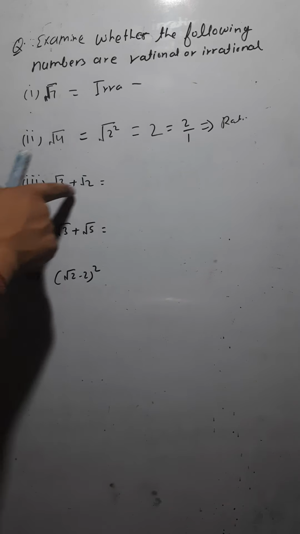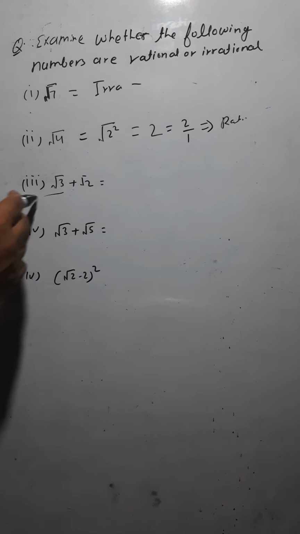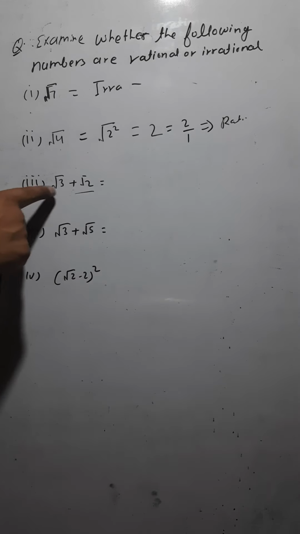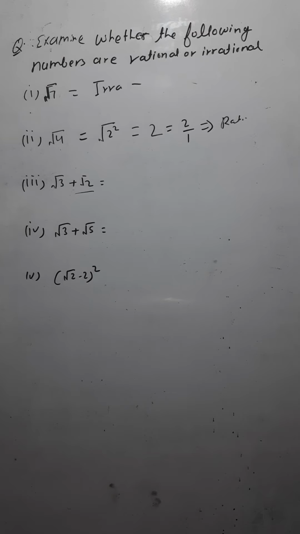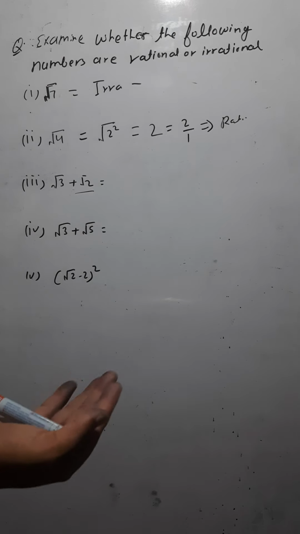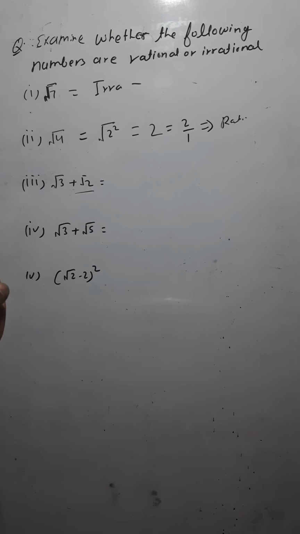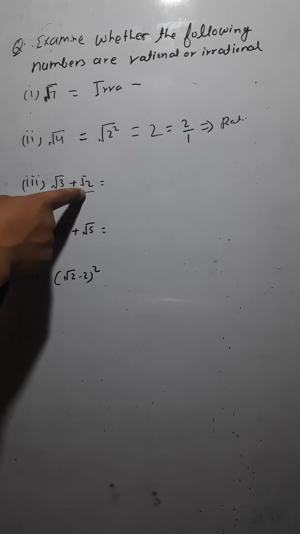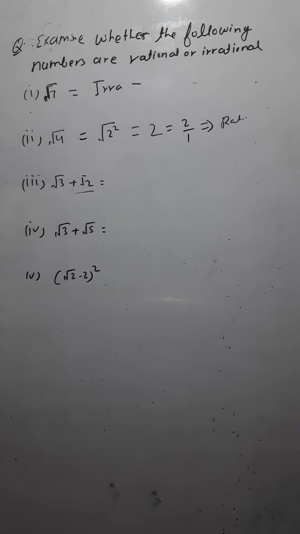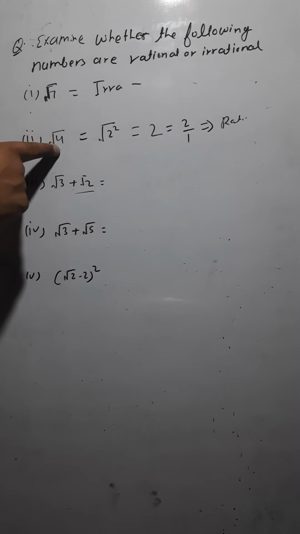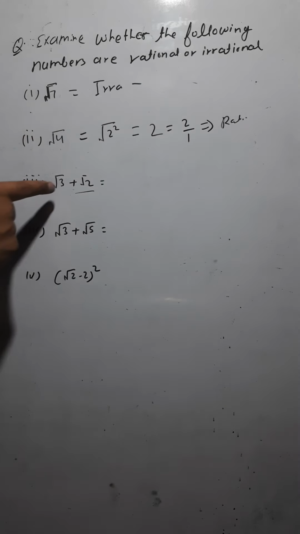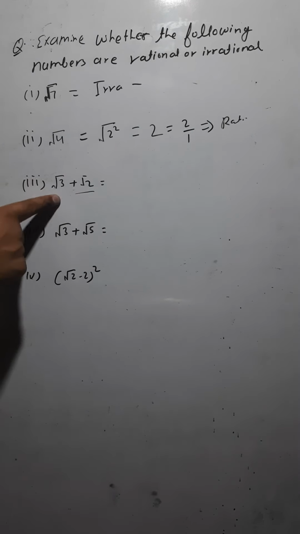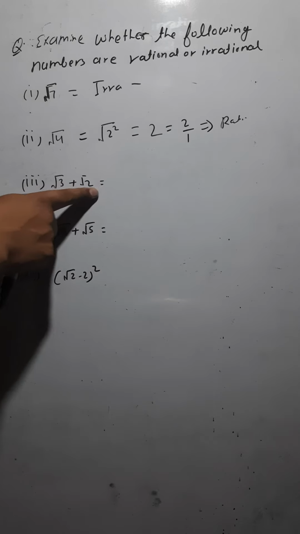Now if you see √3 + √2, √3 is irrational, √2 is also irrational. Both are irrational because 3 is not a perfect square. The square of 1 is 1, the square of 2 is 4, but 3 is not the square of anything. Similarly, √2 is also not a perfect square root. Like here, √4 was the perfect square root, which you can write as 2, but you cannot write √3 as some other number, isn't it? So we call √3 an irrational number, and √2 also an irrational number.